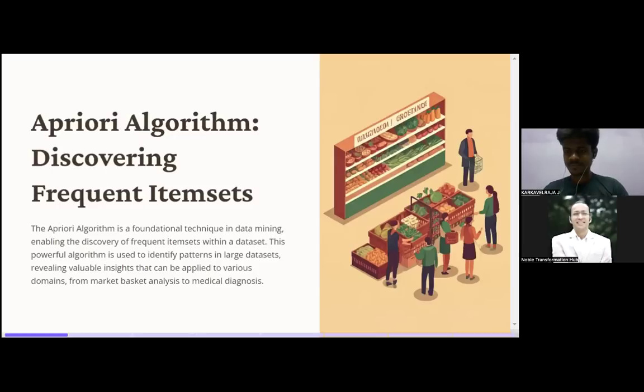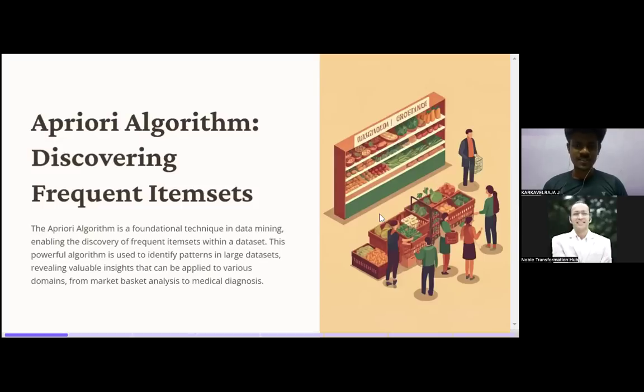That can be applied to various domains, from market basket analysis to medical diagnosis, customer segmentation, or many other industries, wherever it is required. Let's move to the next section.